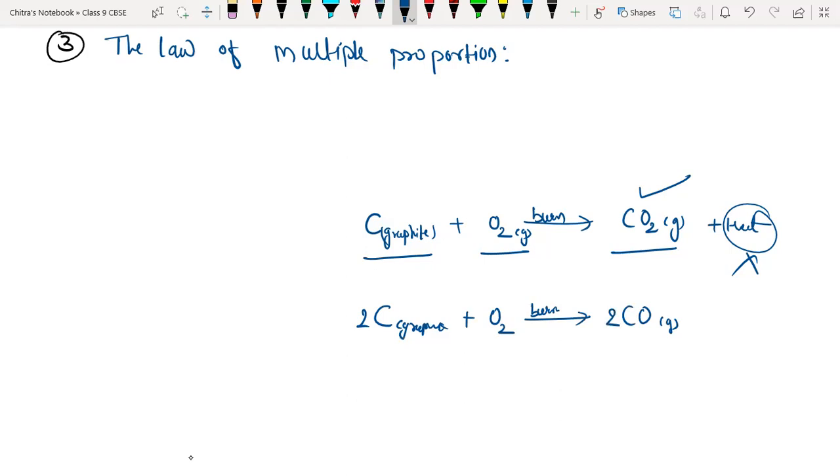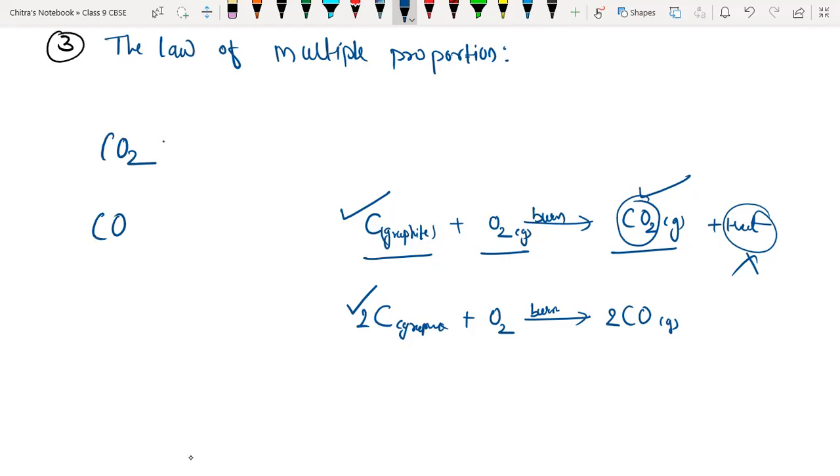We have just changed the condition. In the first, we took excess of oxygen, and here we took a limited supply of oxygen. So if we change the condition, the product also changes. In the first case we got carbon dioxide, and in the second case we got carbon monoxide.